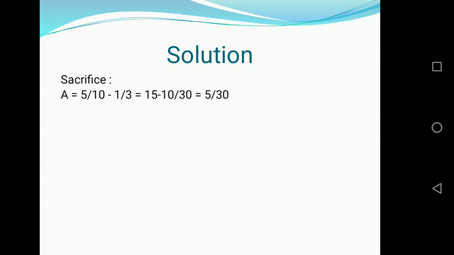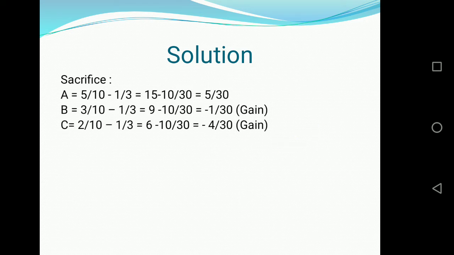The formula is old minus new. So A's old share was 5/10 and the new share is 1/3. After subtracting that, we get 5/30 as a sacrifice. For B, the old ratio was 3/10. Now he is going to get 1/3, that is the new ratio. So he is gaining by 1/30. His gain is 1/30. And for C, it is the situation of gain for 4/30 part of the profit.